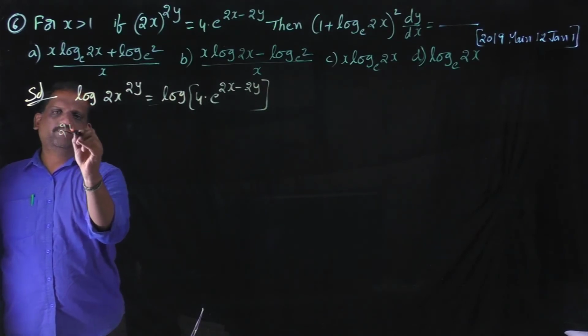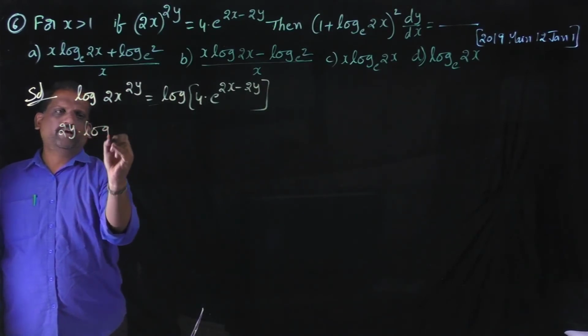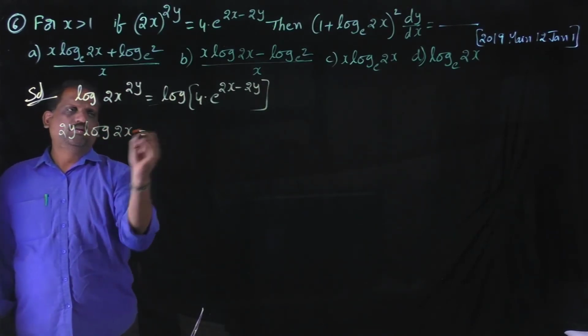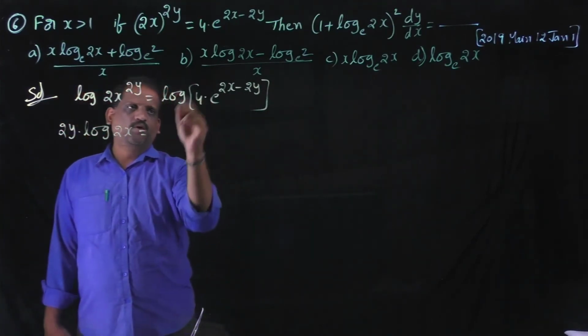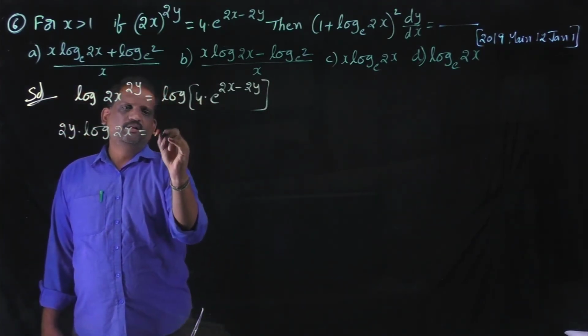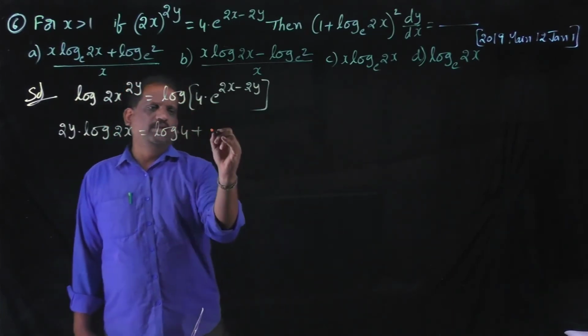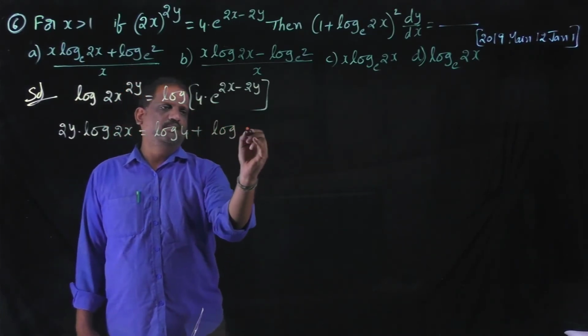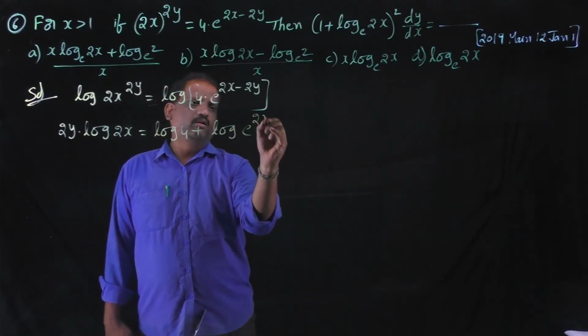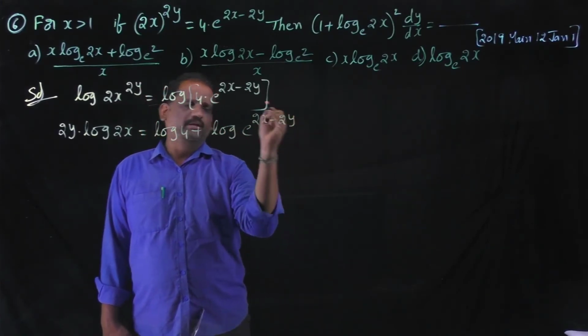This becomes 2y into log 2x, that is equal to, this is in the form of log ab, then log a plus log b, log b means log of e power 2x minus 2y.